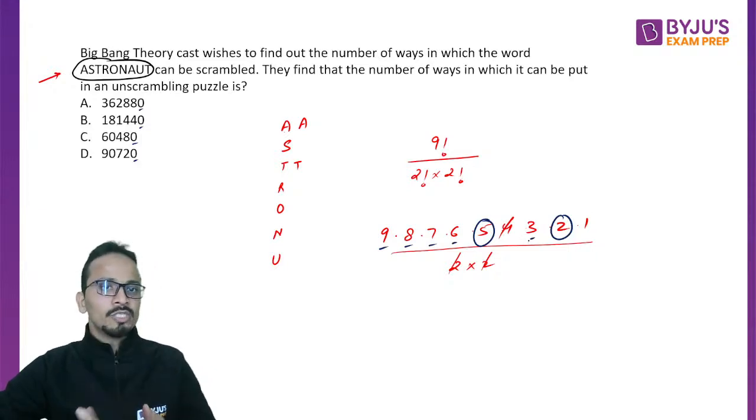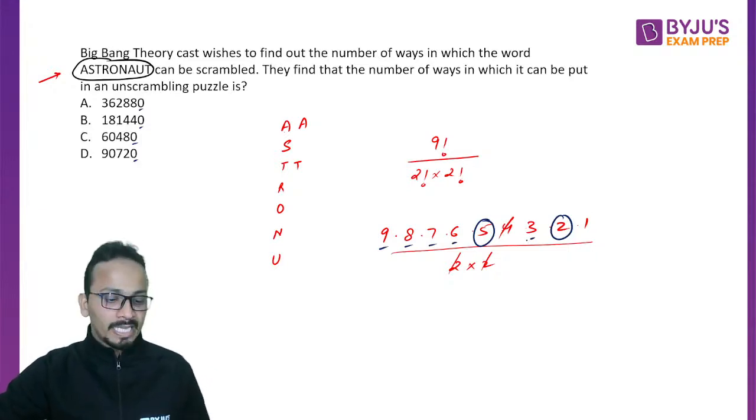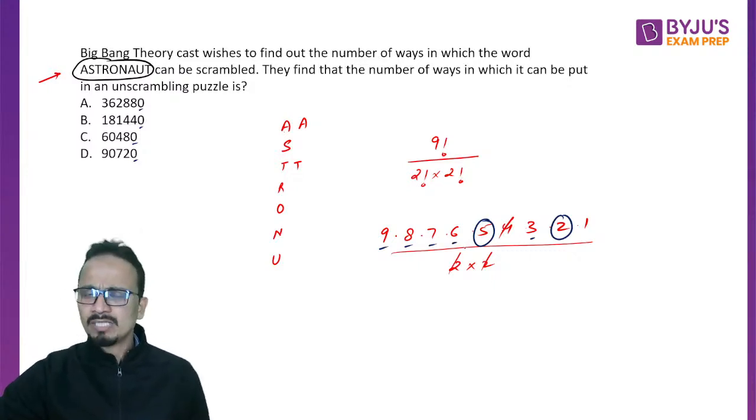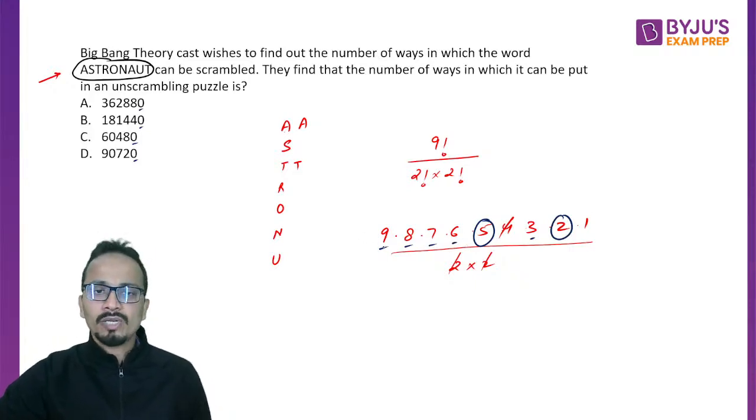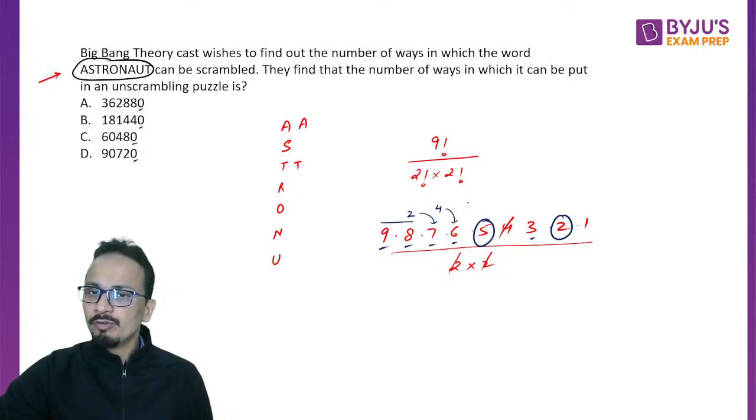Now what you can quickly do is calculate the unit digit in case you don't want to solve it completely. You can solve it completely, it's not a very difficult calculation, but you can also calculate the unit digit. So 9 into 8 is 72. So 2 is the unit digit here. Then 2 into 7 will give you 4. 4 into 6 will give you 4. And 4 into 3 will give you 2 as the unit digit.